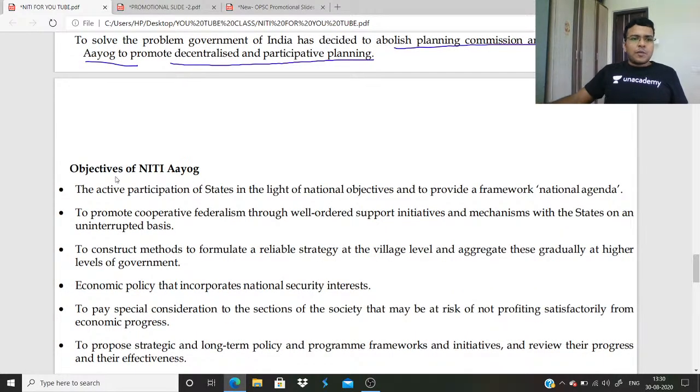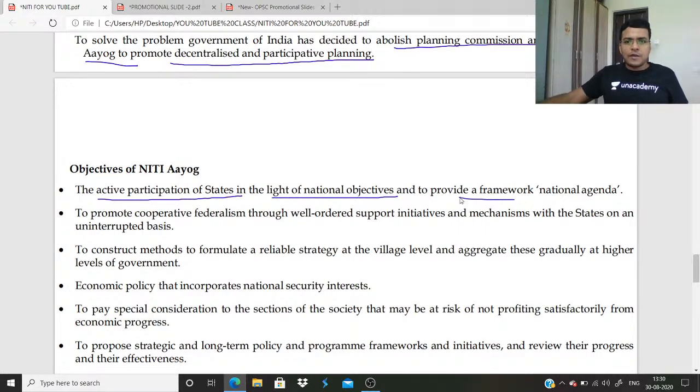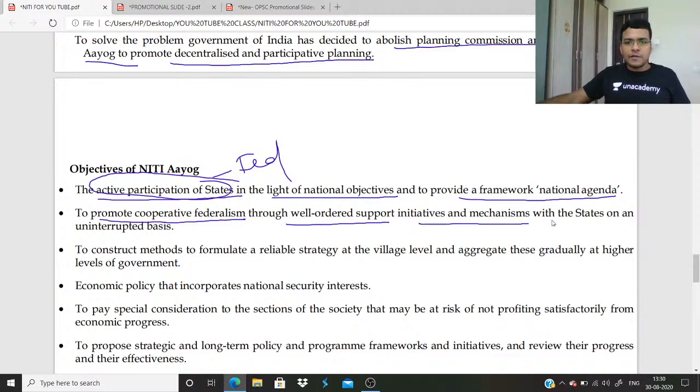These are some objectives of NITI Aayog: active participation of state in the light of national objective and provide a framework of national agenda. So when states participate actively, it promotes the concept of federalism. Promote cooperative federalism through well-ordered support, initiative and mechanism with the states on an uninterrupted basis.